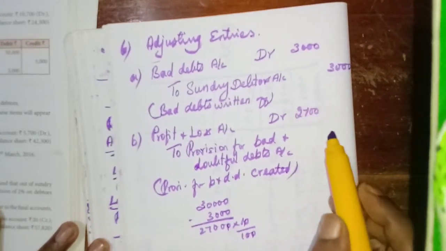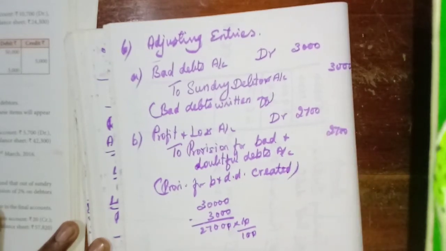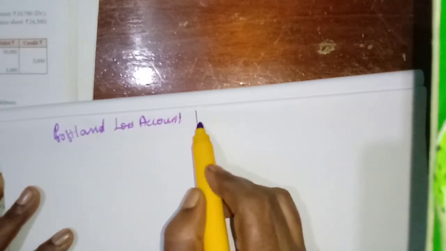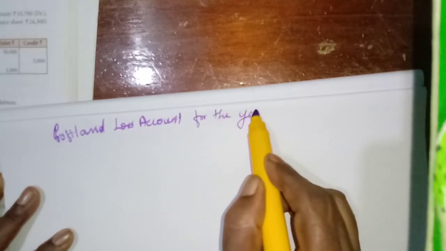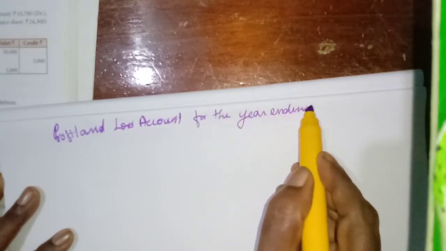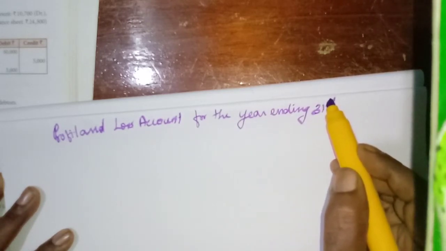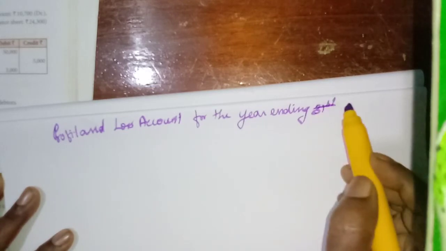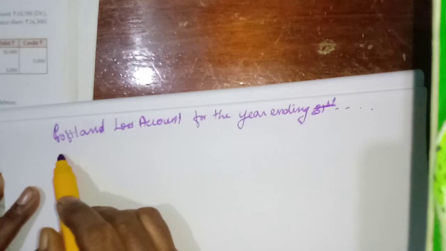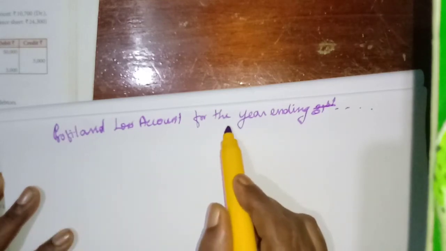Okay, so we have prepared the adjusting entries. Now we need to show this one in the profit and loss account. Profit and loss account for the year ending, 31st, not given, isn't it? For the year ending. Now it will appear on the debit side.